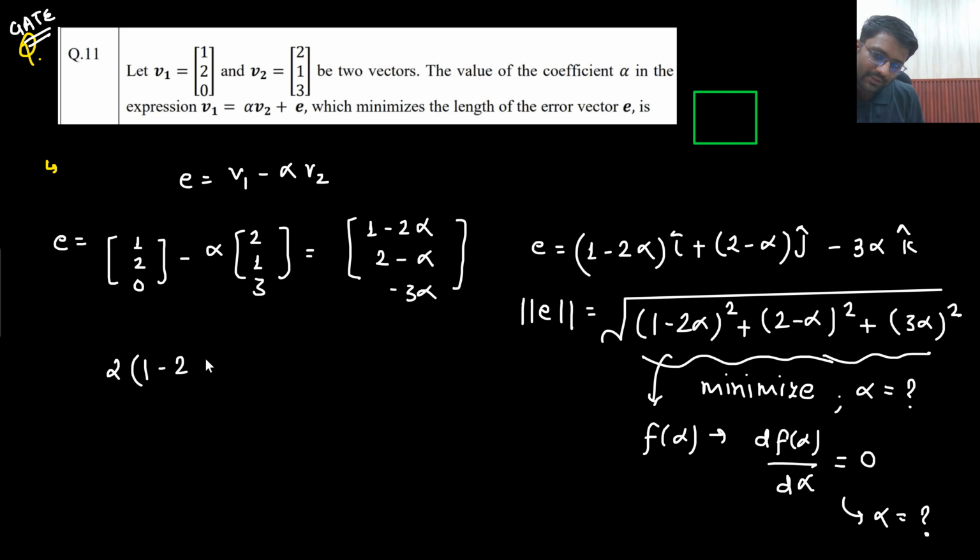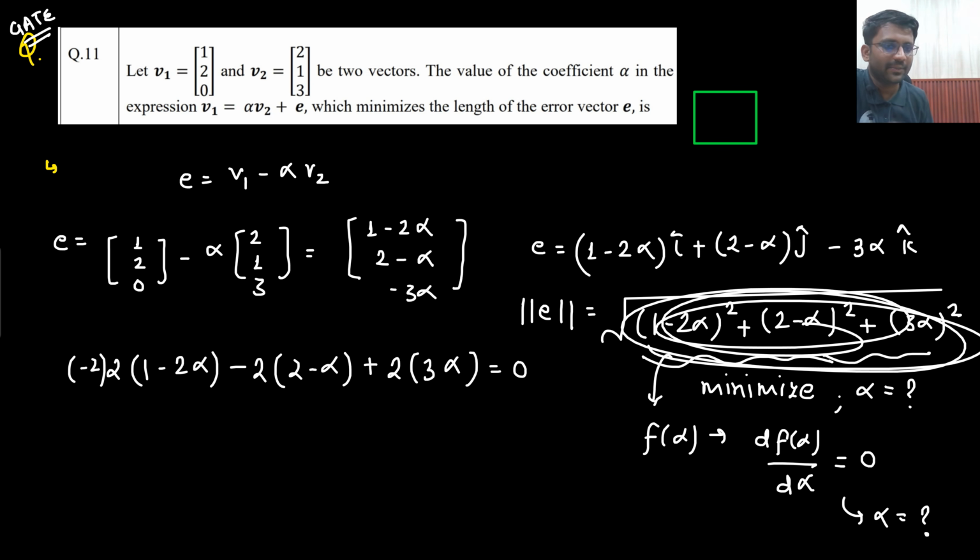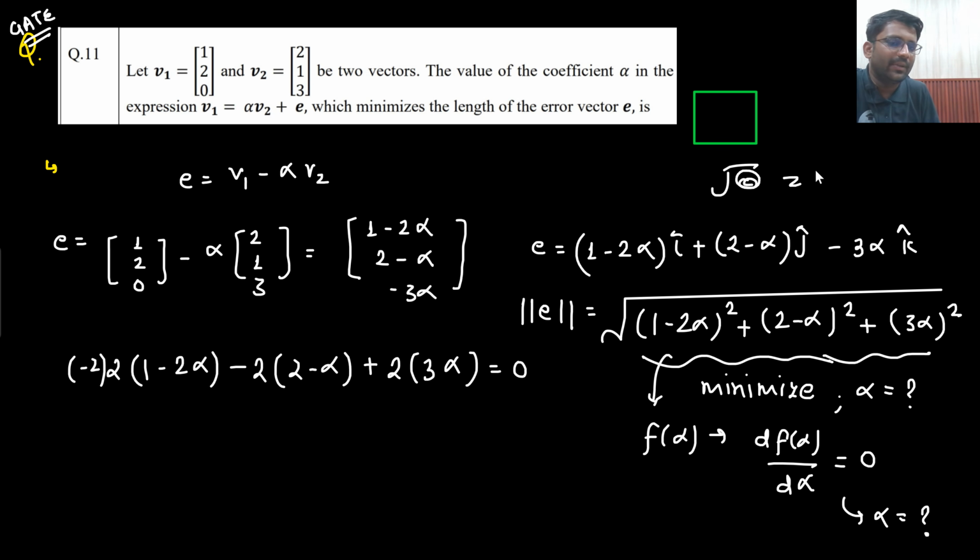So 2 into 1 minus 2 alpha plus 2 into 2 minus alpha plus 2 into 3 alpha. Is that differentiation correct? No. 2 into 1 minus 2 alpha should be multiplied with minus 2 as well. Here I forgot about minus 2, and here multiply with minus 1 as well. Just doing the differentiation, nothing else. And I am ignoring this under root. Why is that so? Because if whatever is written inside is minimum, then surely the under root will be minimum only, no? So I am ignoring this under root.